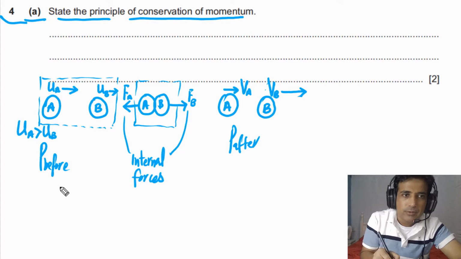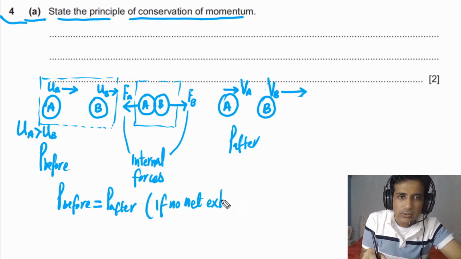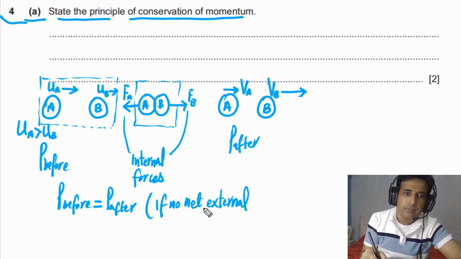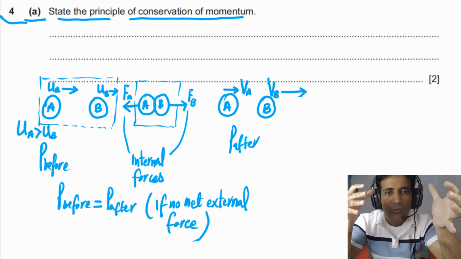The sum of momentum before collision will be equal to the sum of momentum after collision, if no net external force acts on the system, and this is the principle of conservation of momentum. So this is how we can define it.